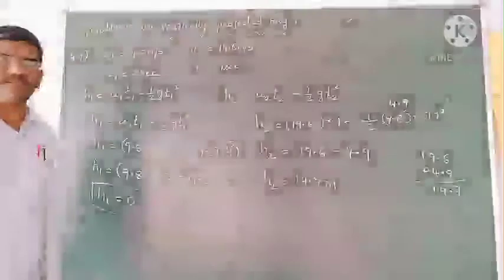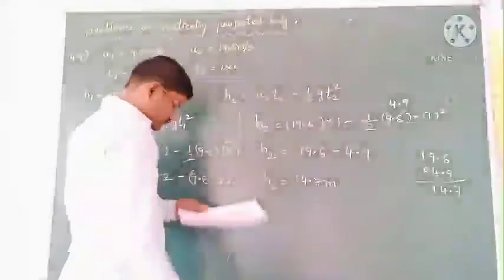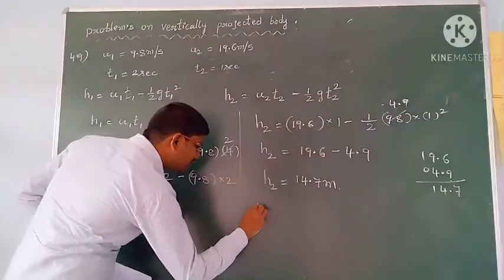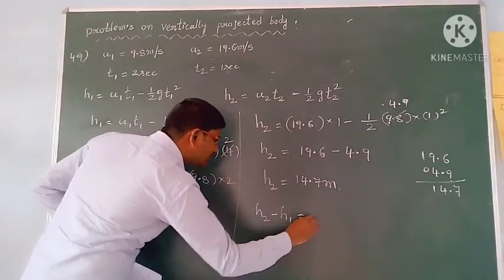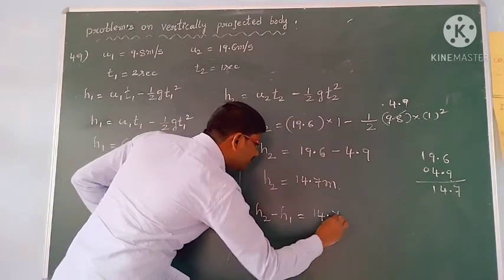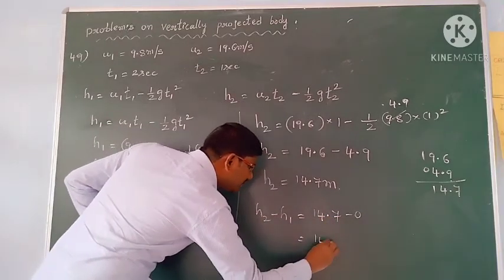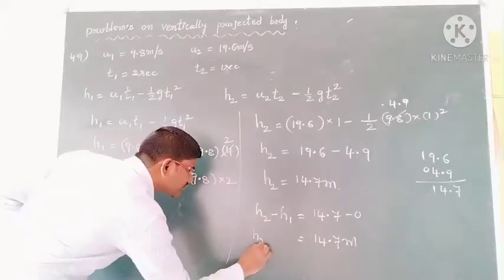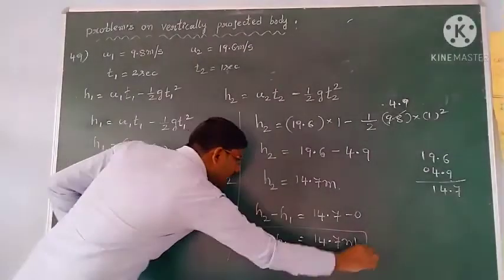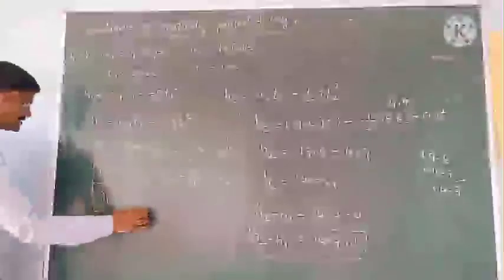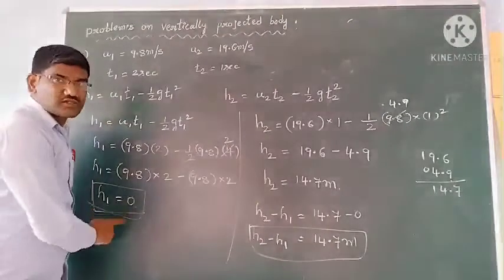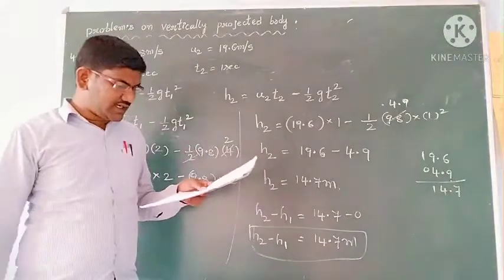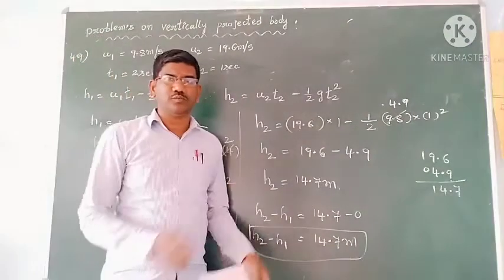Okay students, now the difference in the heights. What is the difference in the heights he is asking? Difference in the heights means we have to find h2 minus h1. So 14.7 minus 0, you will get 14.7 meters as the difference in the heights. Since h1 is 0 meters, it has reached the point of projection only. So the difference in the heights is 14.7 meters, and the answer given for this problem is wrong. So please make the correction.